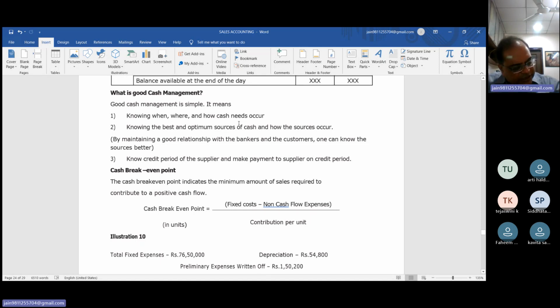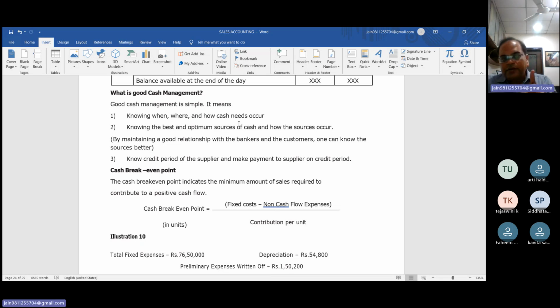Beta, if you receive the cash from the debtor within the stipulated time, then definitely you will be able to make the payment to the creditor. For that purpose, you have to know the day on which you are liable to pay the creditor, or the day on which the debtor makes the payment to you.